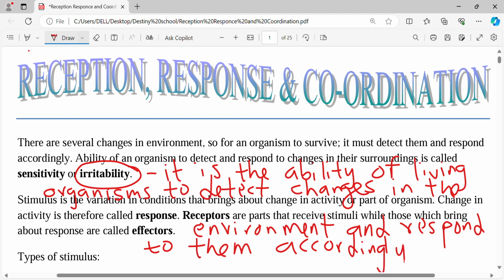So you can be asked something like this in an exam. So it is the ability of living organisms to detect changes in the environment and respond to them accordingly.